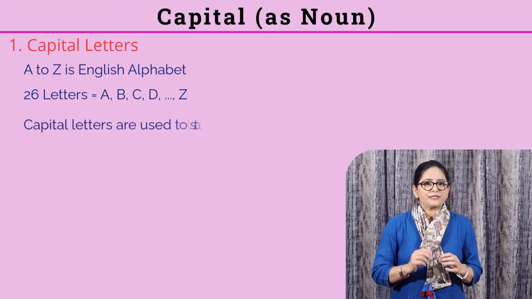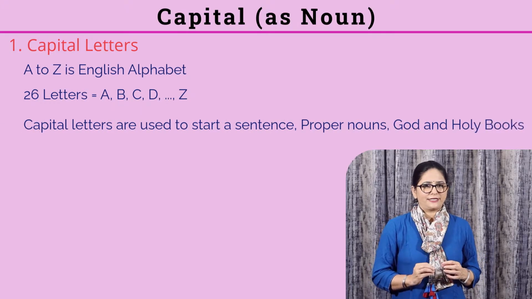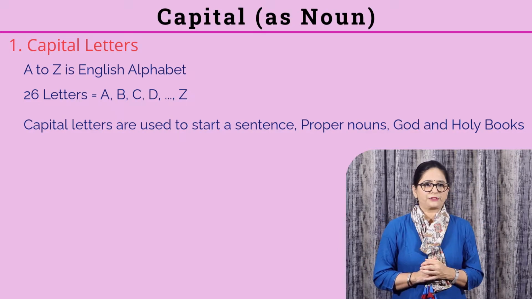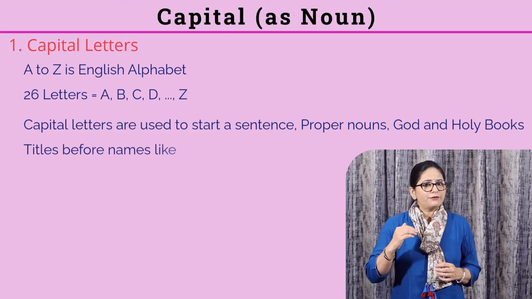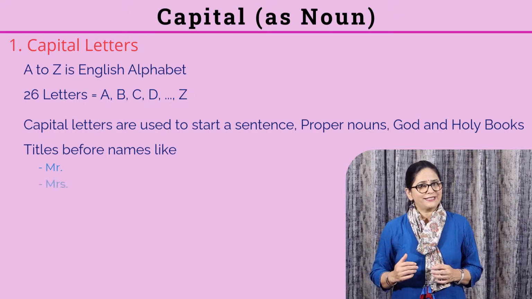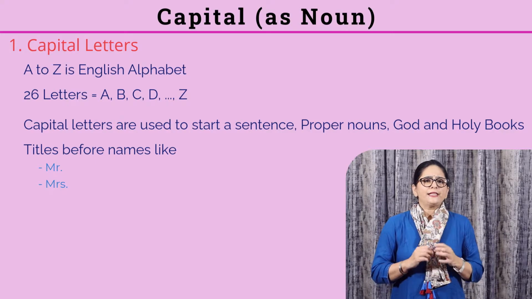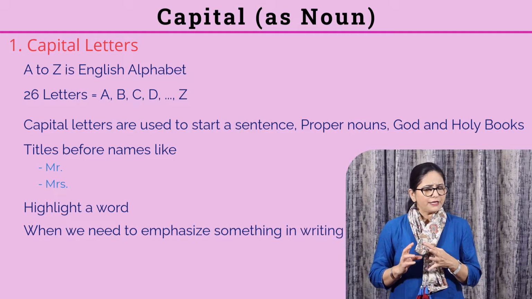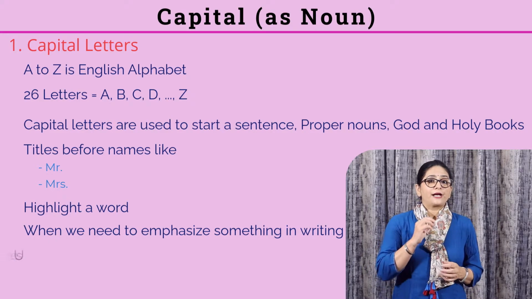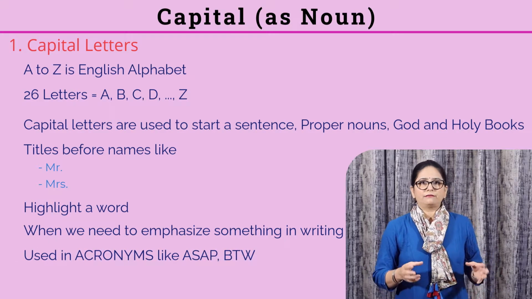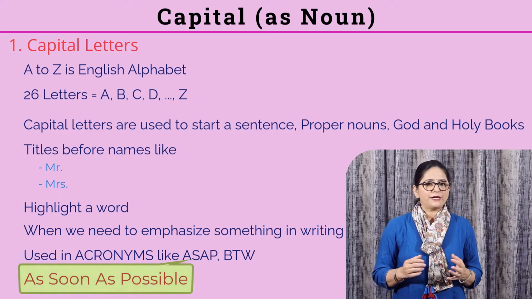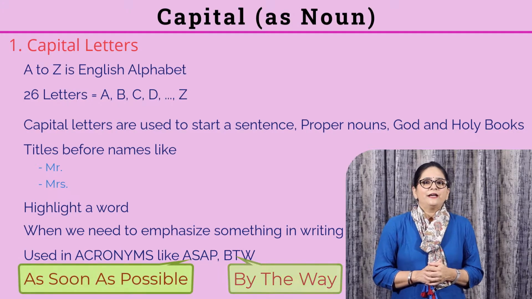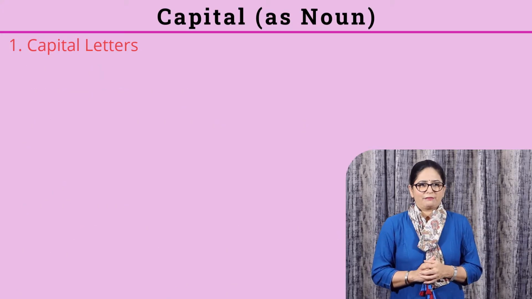So capital letters are used to start a sentence, proper nouns, God and holy books, titles before names like Mr., Mrs., etc. They are used to highlight a word or when we need to emphasize something in our writing. They are also used in acronyms like ASAP, as we know, as soon as possible, BTW, we know, by the way. Okay, now let's check the examples.